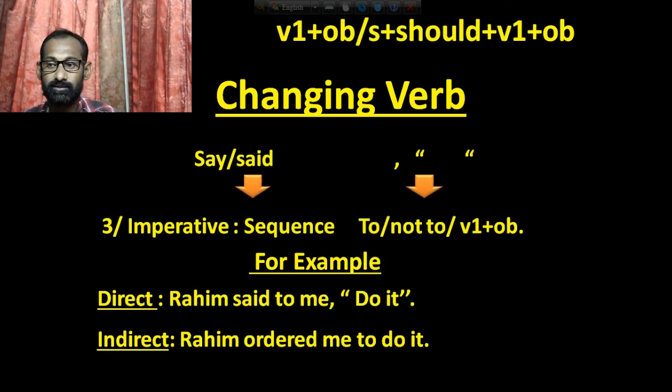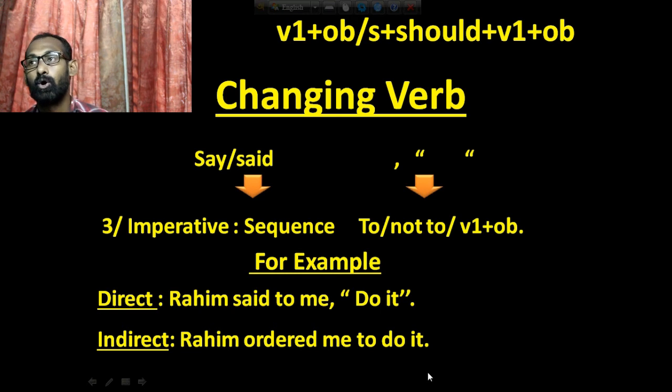Rohim said to me, do it. Actually, Rohim ordered me to do it. This is an affirmative sentence, so I have used to, and then verb 1 plus object. Just to, then do is the verb and object is it.